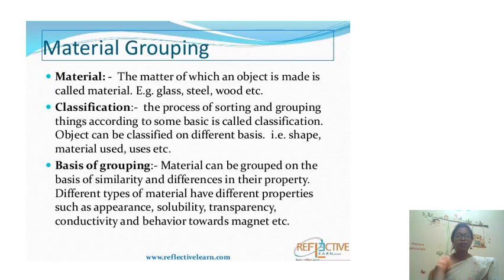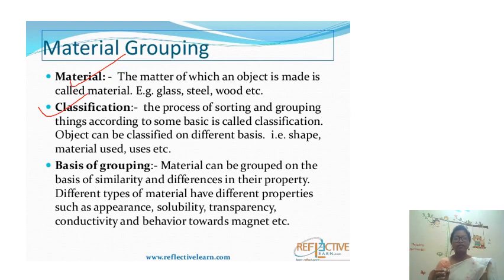So here you can see we need to group the materials. So what are materials? The matter of which an object is made is called material. For example, just now we saw glass, steel, wood, they are materials. And what is classification? The process of sorting and grouping things according to some basis is called classification.